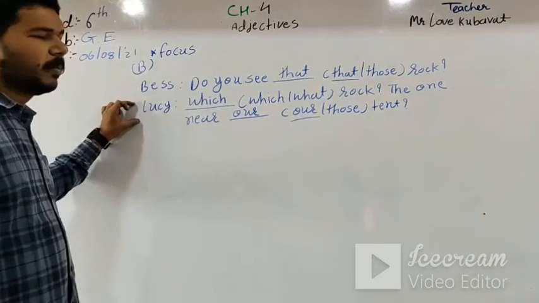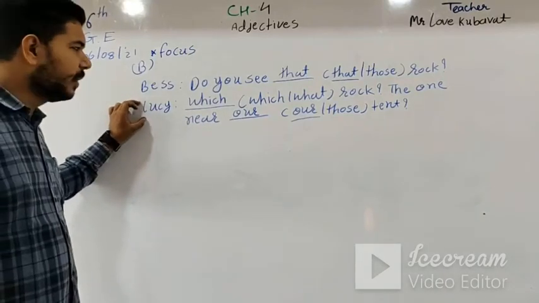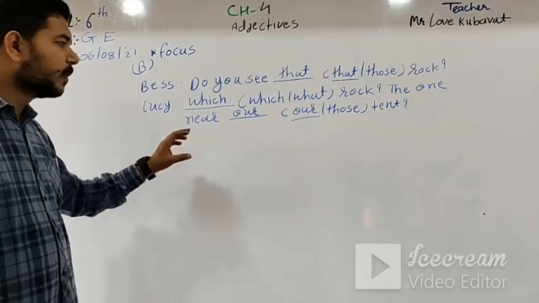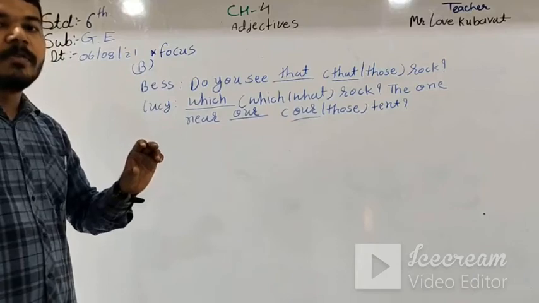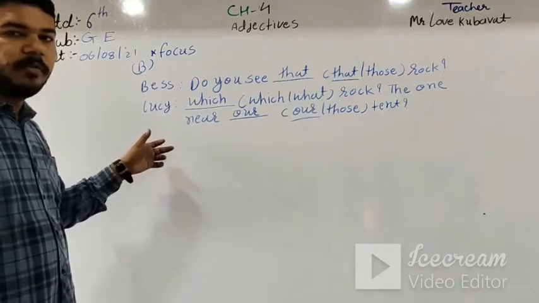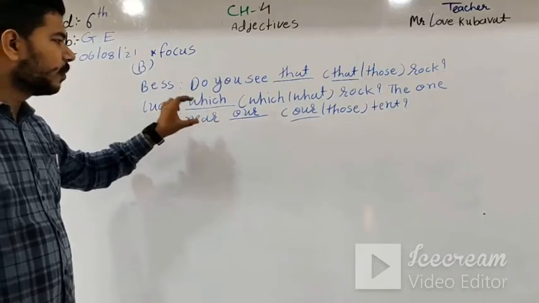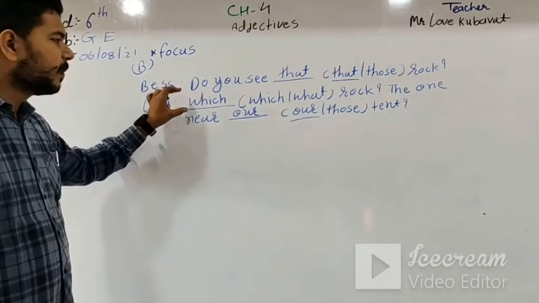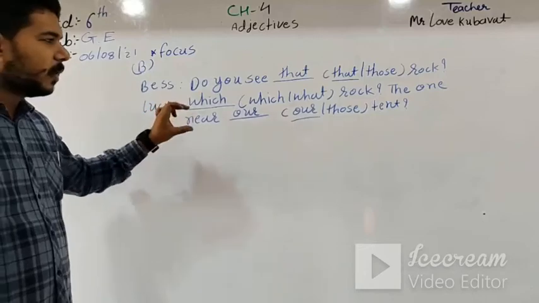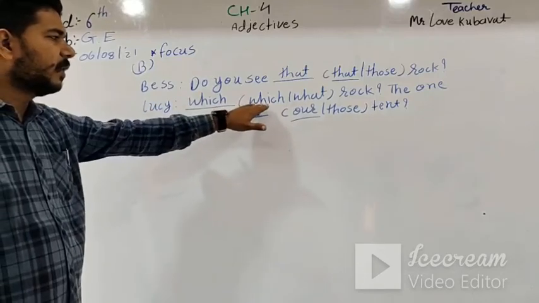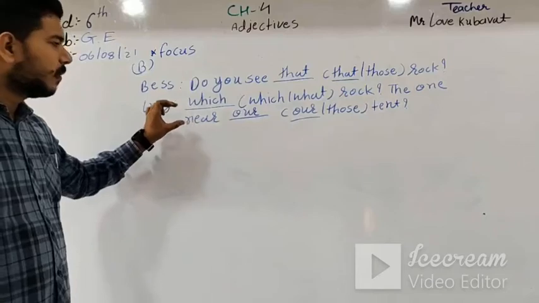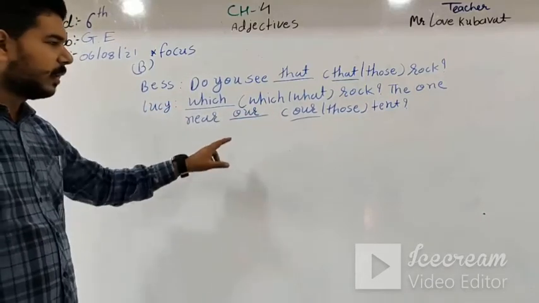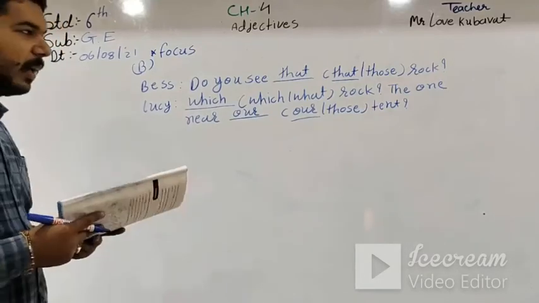Because this is plural, first person we, we change into our. So in this sentence, two blanks. First of all, talk about the rock. Then the right answer is which rock. Then the one near blank, in the bracket our or those ten. Then the right answer is our ten.